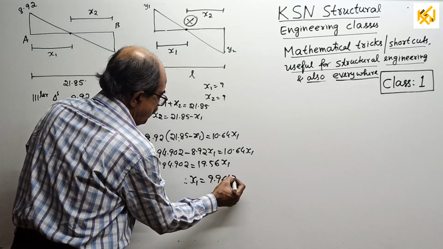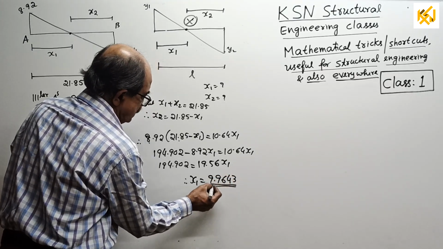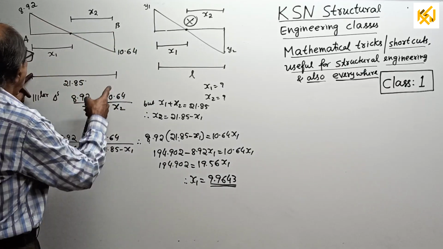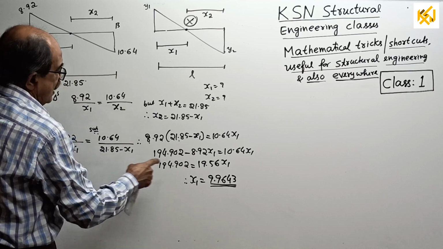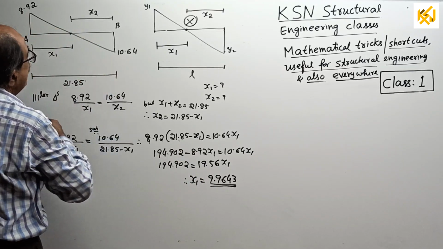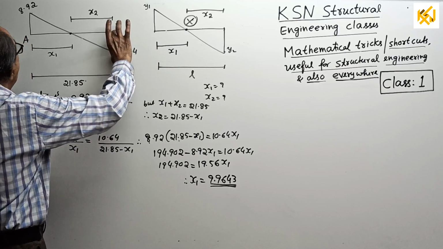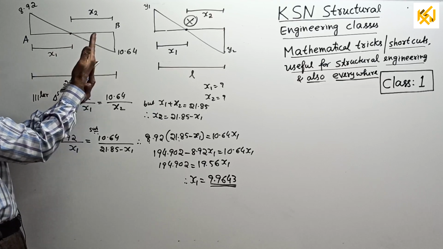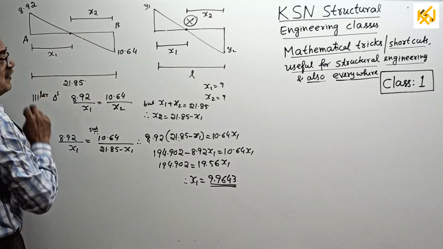9.9643. I will take up to the 4 decimal, sufficient. Actually, that much not required. But I will immediately see here 21.85. I got x 9 point something. This is 8.92, 10.64, higher value, it lesser value. Therefore, the intersection point should come this side. It should be less than 21.85.